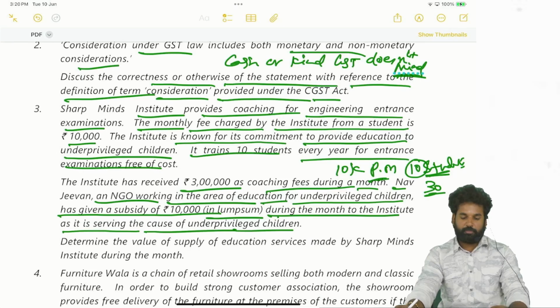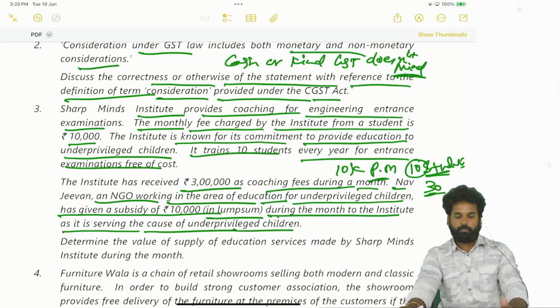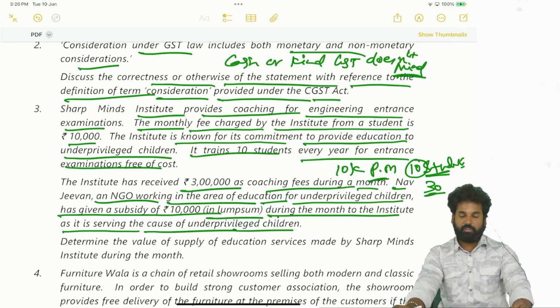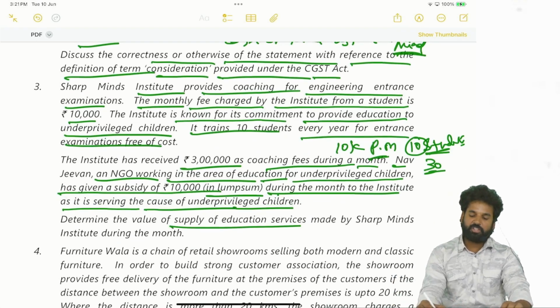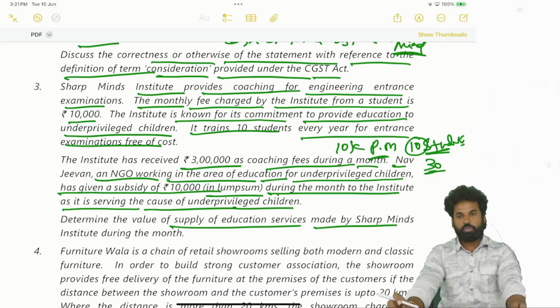So generally, see, this Sharp Minds Institute is also doing some charity. What is that? They are training 10 students free of cost. That's why they are doing some charity. So that's why an NGO is helping Sharp Minds. Okay, so that's why they donated 10,000 rupees in lump sum to them. So determine the value of supply of education services made by Sharp Minds Institute during the month.